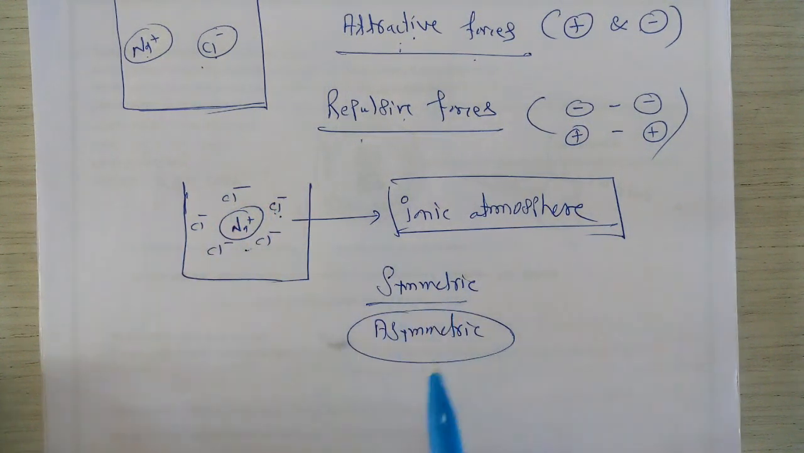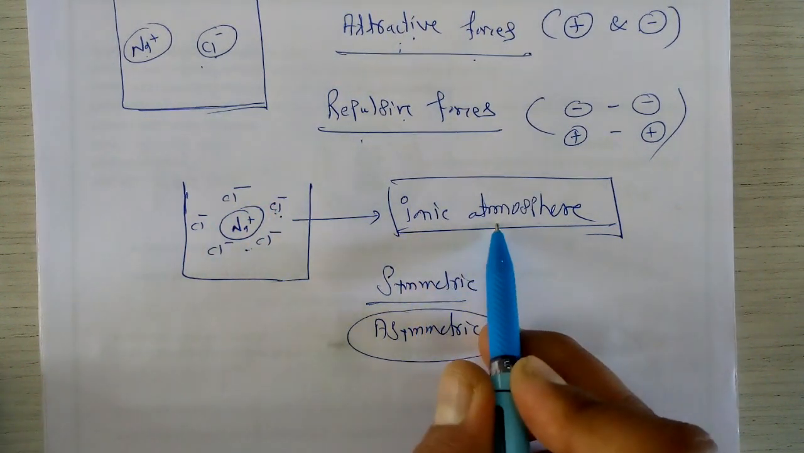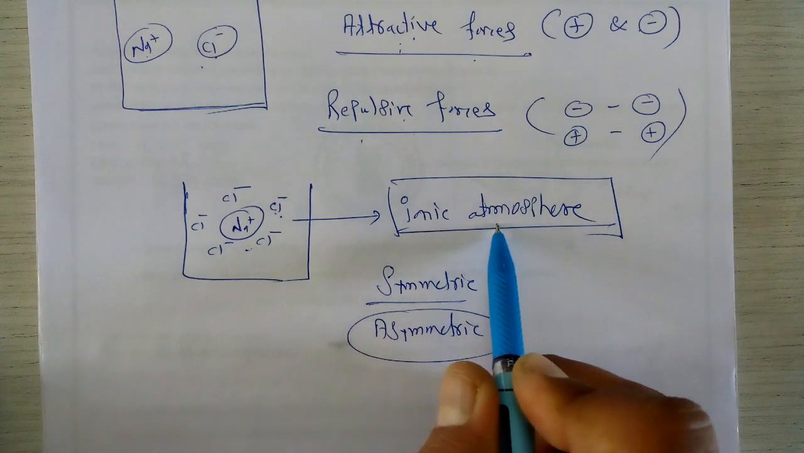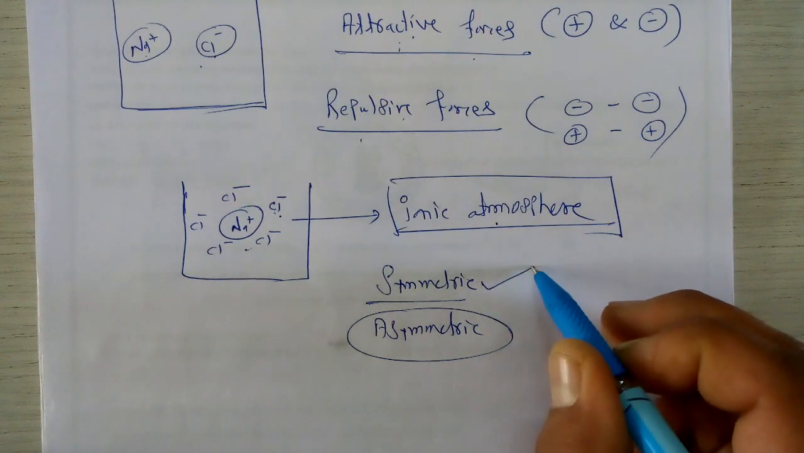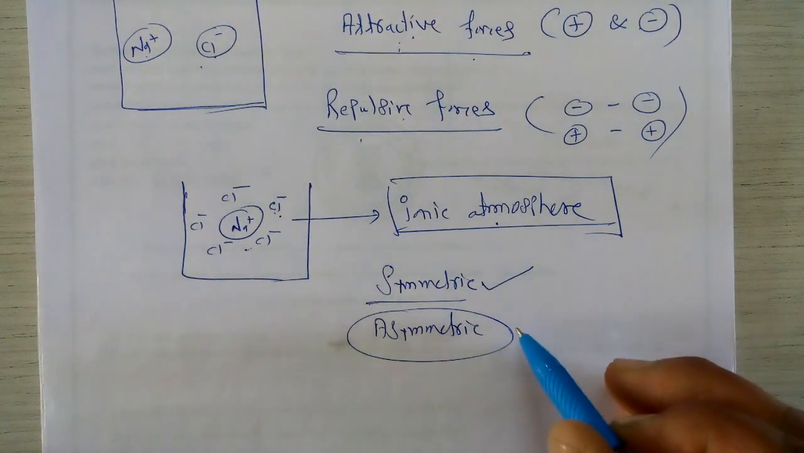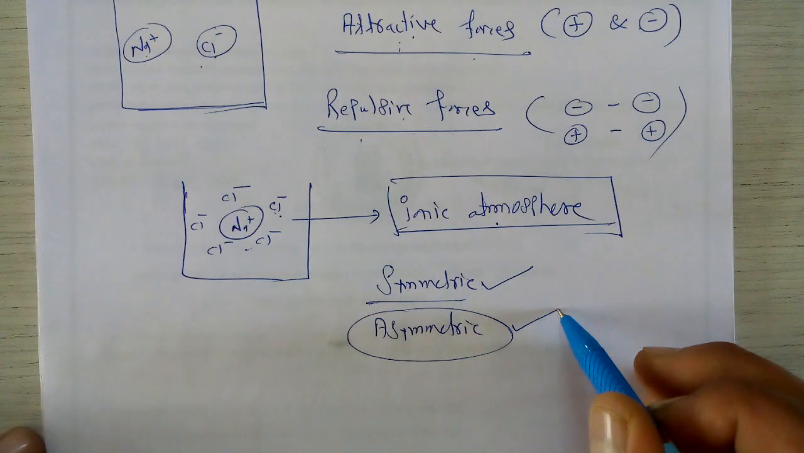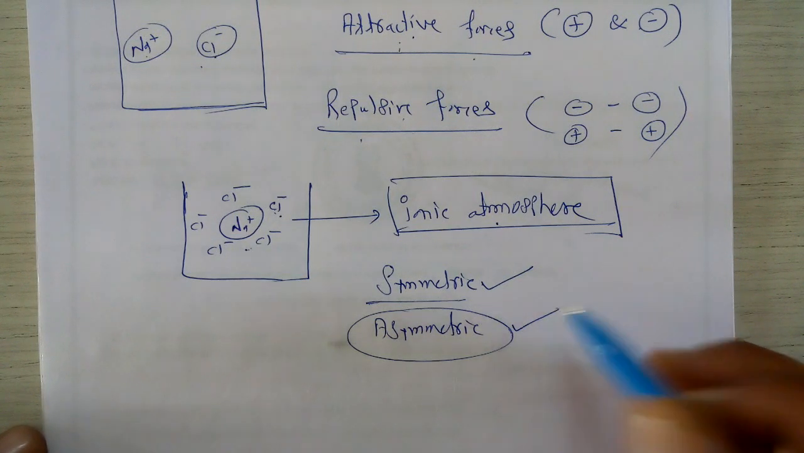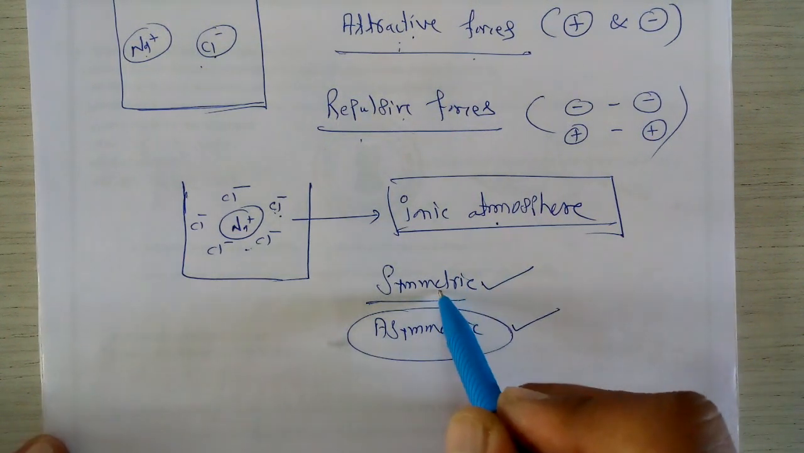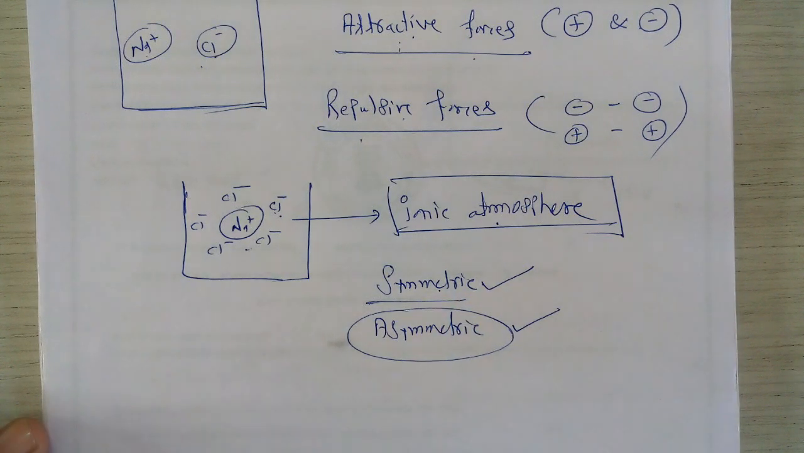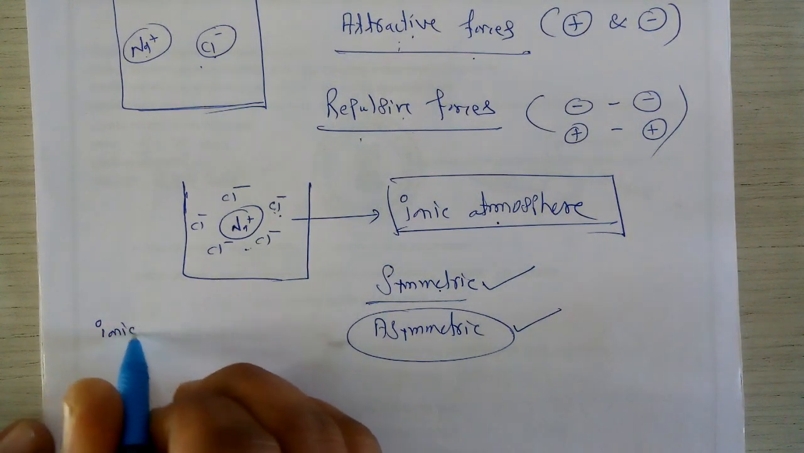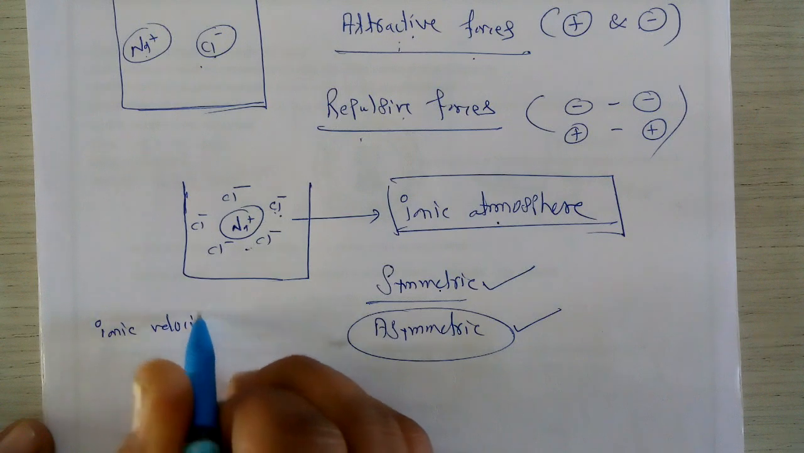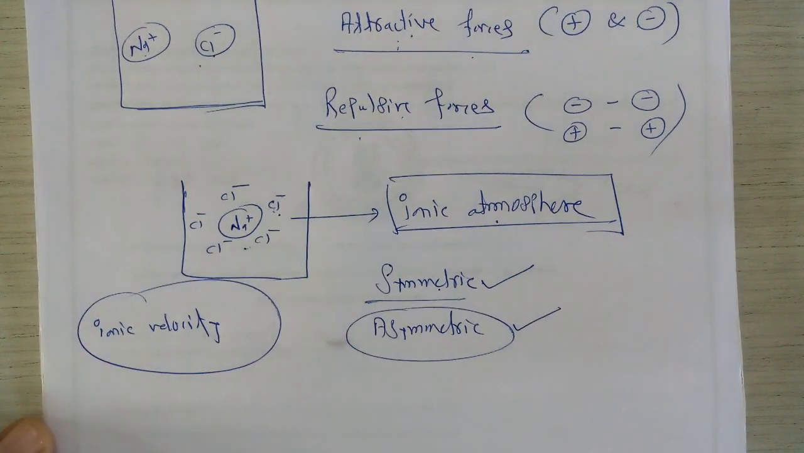This atmosphere is called the ionic atmosphere, and this ionic atmosphere is of two types. One ionic atmosphere is the symmetric type, and the second type is called the asymmetric type. Now we have to study how the symmetric and the asymmetric ionic atmosphere affect the ionic velocity of the ions.